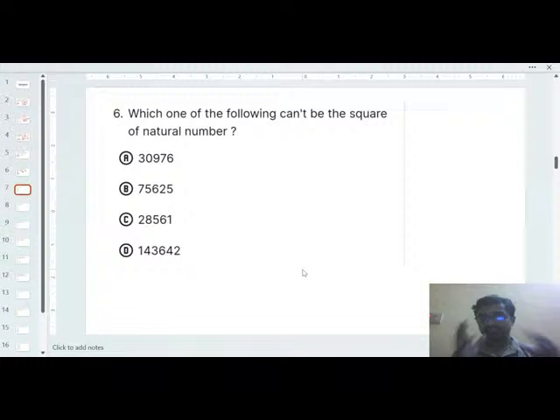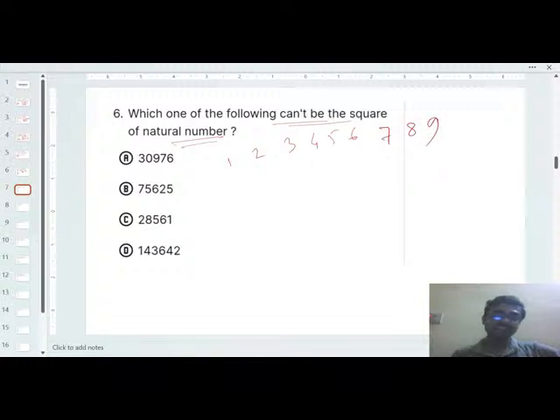Next is again a question on numbers, and this is a very interesting thing. Which one of the following cannot be the square of a natural number? See, what is a natural number? Natural numbers are 1, 2, 3, 4, 5, 6, 7, 8, 9, and 10, 11, or whatever. And also just consider 0.